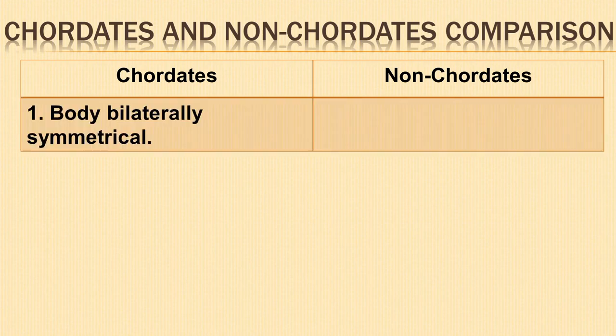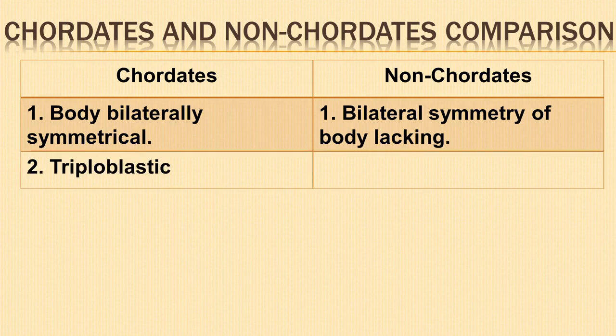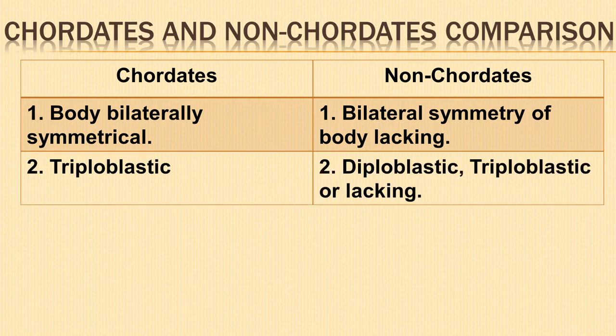Body of chordates show bilateral symmetry. Body of non-chordates lack bilateral symmetry. The developing embryo of chordates have 3 germ layers, hence triploblastic. Non-chordates may be diploblastic or triploblastic or lacking in distinct germ layers.